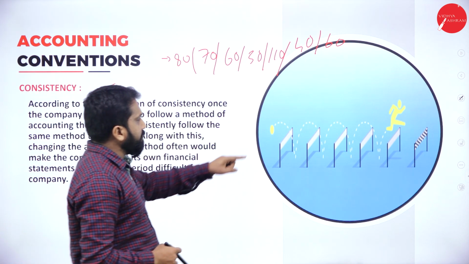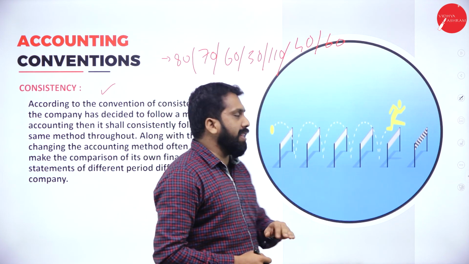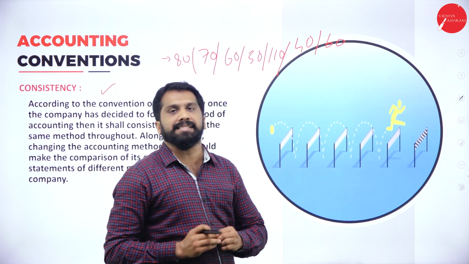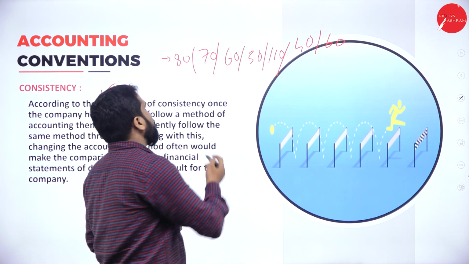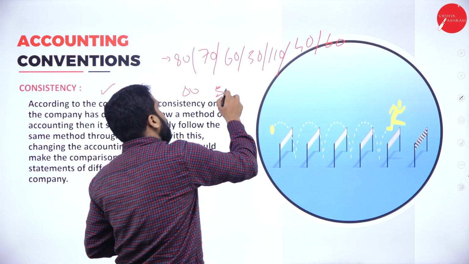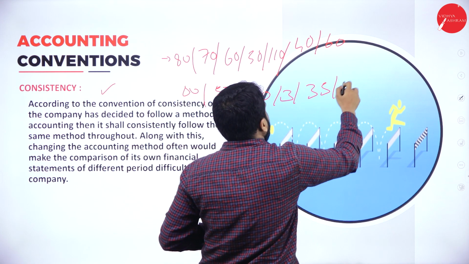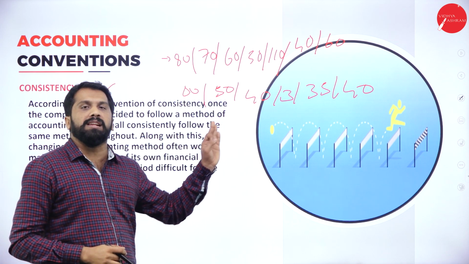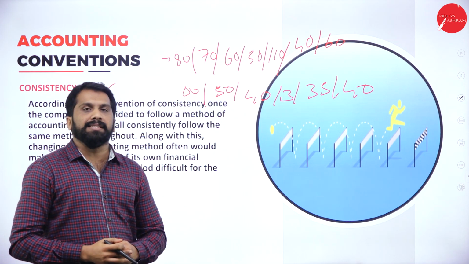Now just see the consistency. He has the same level, so he is following that consistency. The same thing if you go with Dhoni, he is also around 80, 50 or 40, 30, 35, 40. Every match his score will be almost 40, 35, 50 like that. This we call consistency.